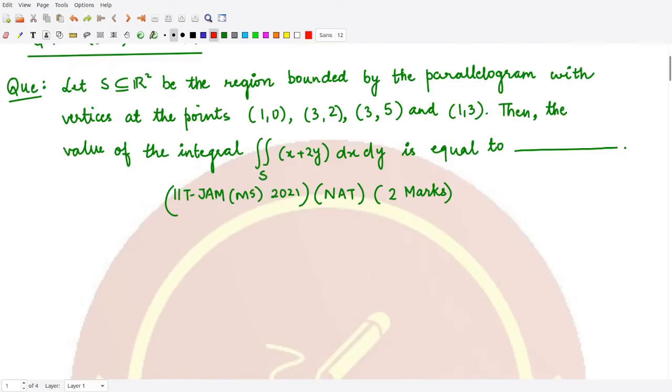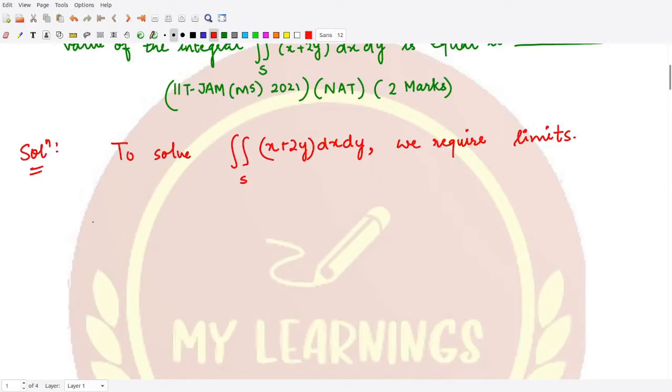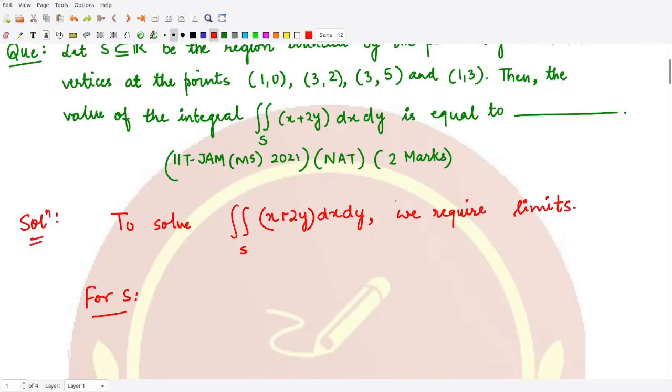So let's start solving this question. In order to solve this integral over S, that is x plus 2y dx dy, what do we require? We require the limits. So how can we obtain the limits? For that, you have to see what S is. We are given that S is a parallelogram marked by these 4 points. So let's have a geometrical look at this S.